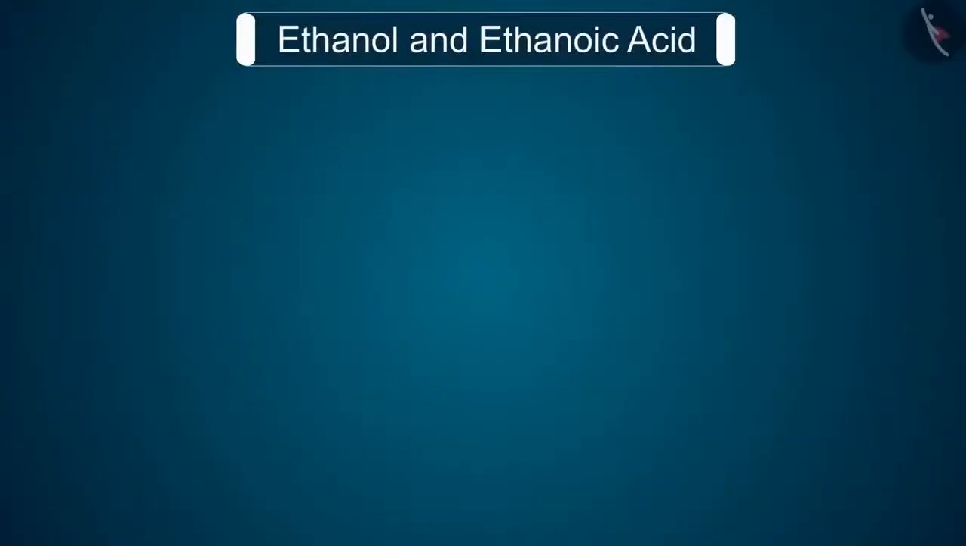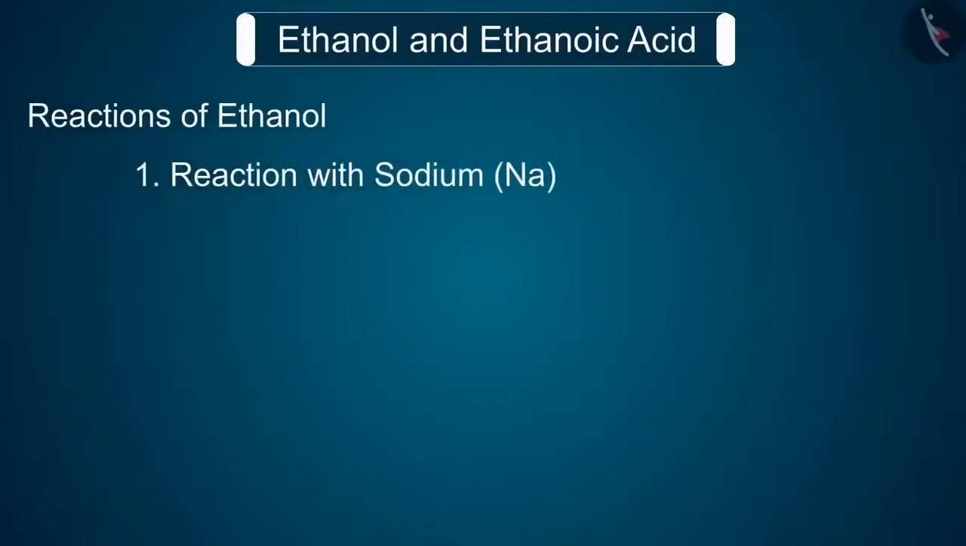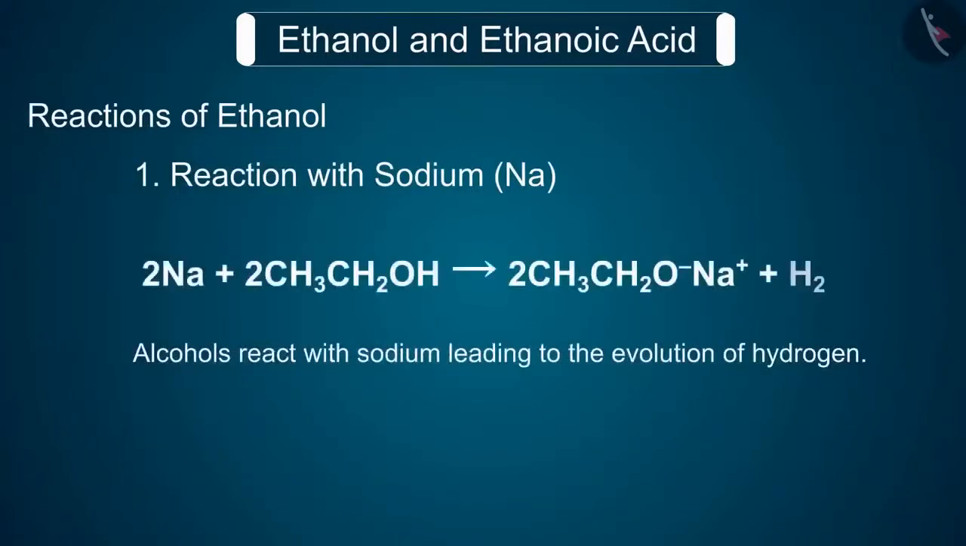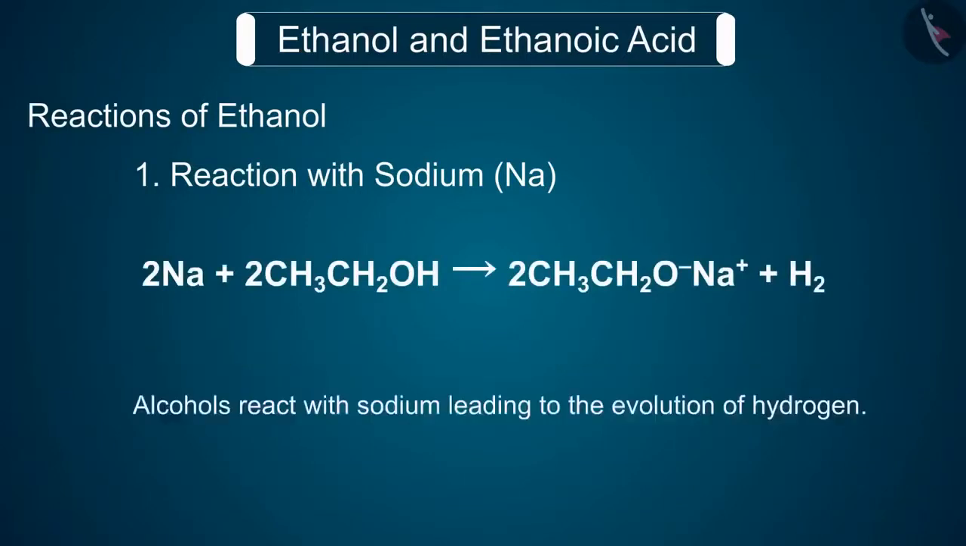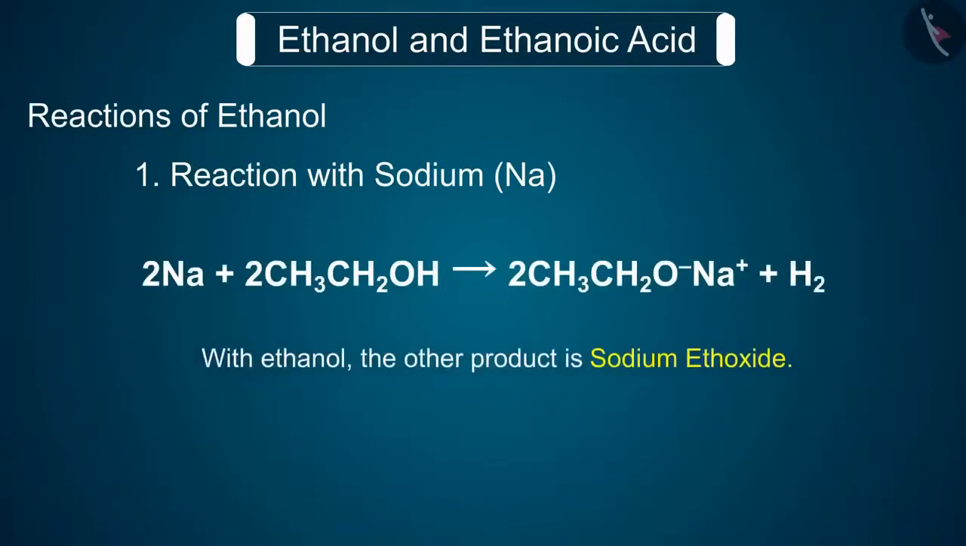We will now discuss the reactions of ethanol. 1. Reaction with sodium, Na. Alcohols react with sodium, leading to the evolution of hydrogen. With ethanol, the other product is sodium ethoxide.